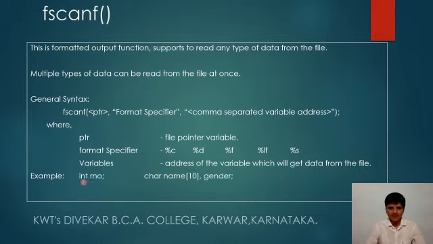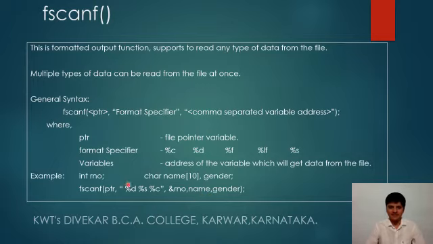For example, declare some variables: int rnumber, char name of 10, gender. Then fscanf(ptr, "%d %s %c", &rnumber, name, &gender). Here ampersand of rnumber is specified, as it is integer type of data it requires ampersand, whereas the rest two are of character type and do not require ampersand.